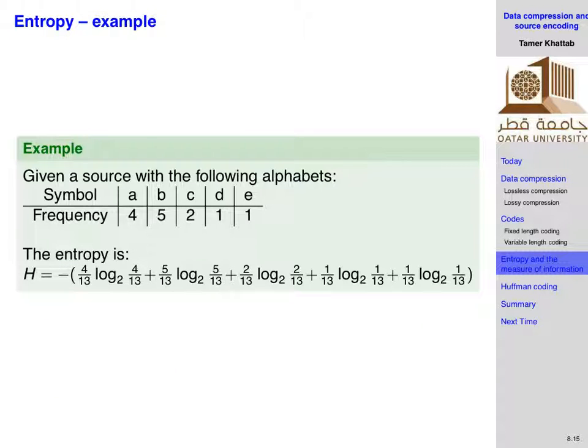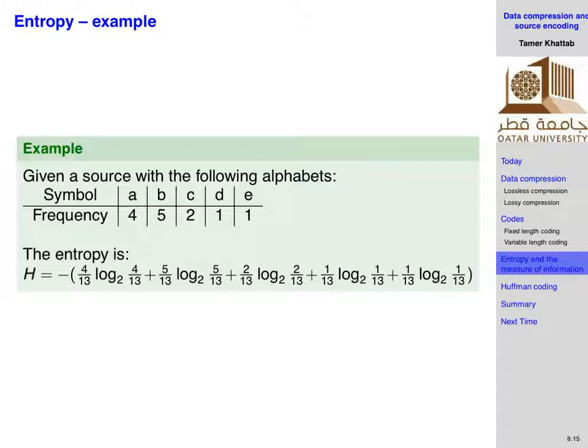We have been able to figure out the limit, right? So for any source, if you know the probabilities of the different symbols, you can easily figure out the entropy of that source, which is going to give you the minimum average number of bits per symbol that you can use to represent the data coming out of this source. You cannot do better than that. So your objective would be to find a source coding method that achieves that. If you achieve that, that's it. You don't need any other method, right? Given that your method is practical, doable, and all these other practical considerations, right?